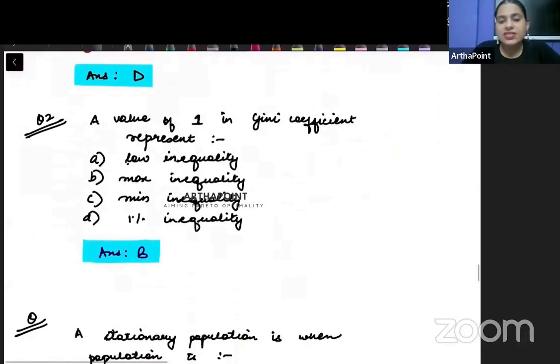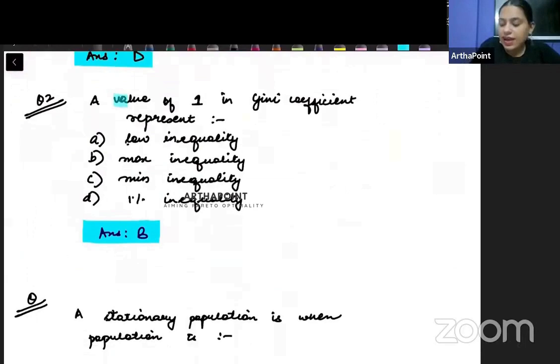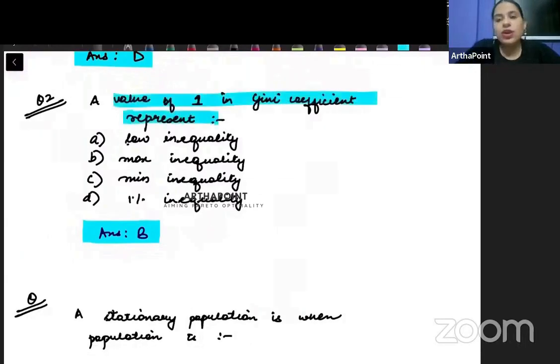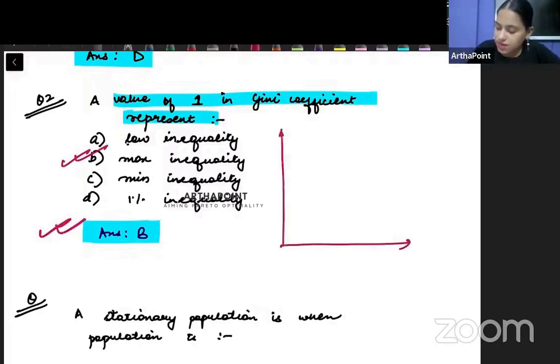Okay. The next thing it says is a value of 1 in Gini's coefficient represents. So you need to understand that when the Gini coefficient value is higher, it represents more inequality. So therefore, answer to this question will be this, right? So this is my 45-degree line. This is representing full equality.